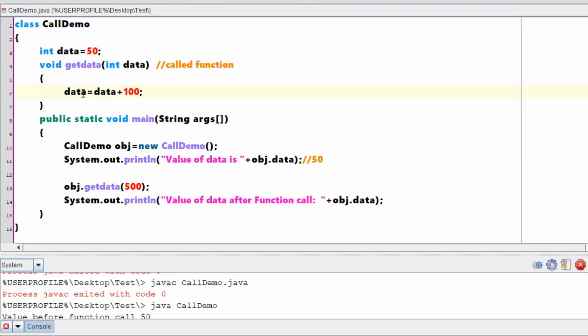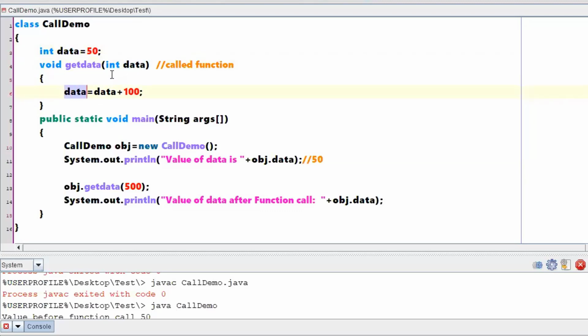Yes, you have calculated 600. Are you sending this information to the main method? Not sending. You have not written any return value and told it to carry this 600 to the main method. Didn't write. Yes, didn't write. Are you talking about the instance variable data or a local variable data here? Now here there is a confusion. Are you talking about the instance variable data or a local variable data?